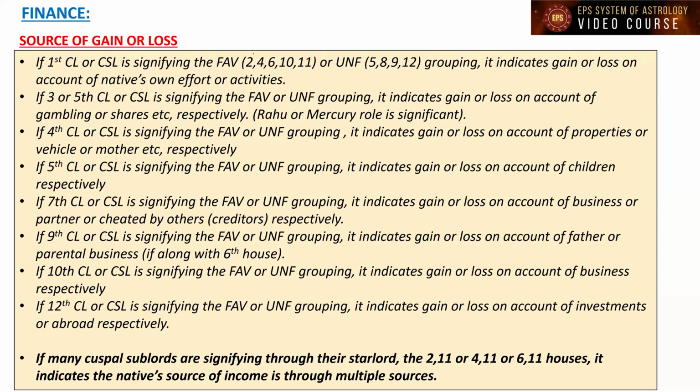Suppose you can see here, if the first cuspal lord or cuspal sublord, importantly we have to check the cuspal sublord the most, but that does not mean the cuspal lord is not important. It is better to check both. If the first cuspal sublord and cuspal lord, the Lagna lord or Lagna sublord, is signifying the favorable 2, 4, 6, 10, 11 or unfavorable 5, 8, 9, 12 grouping, it indicates gain or loss on account of the native's own effort or activities.